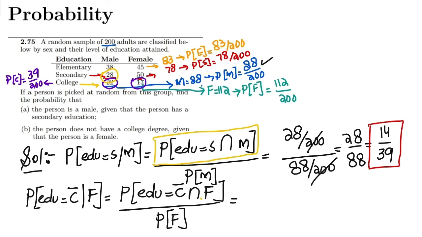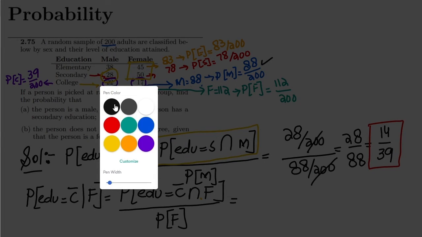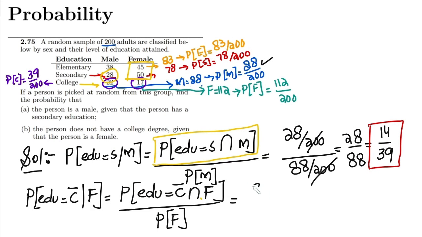In this row the adult is a female and she has the elementary and secondary education. So that would be 45 plus 50, writing it here 95 divided by 200, because the total number of adults here is 200.